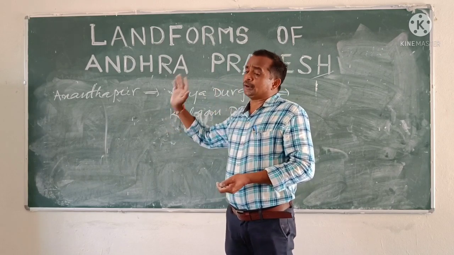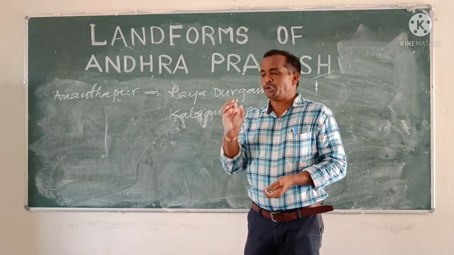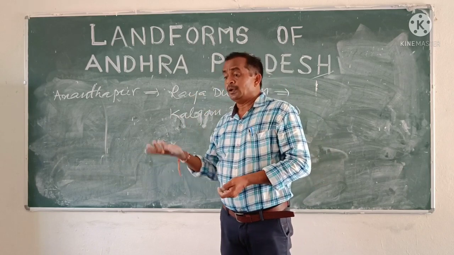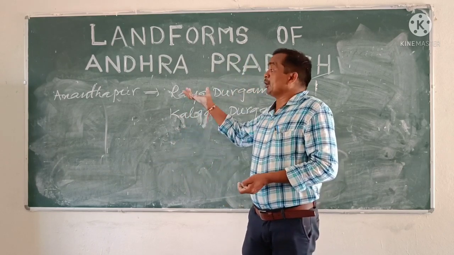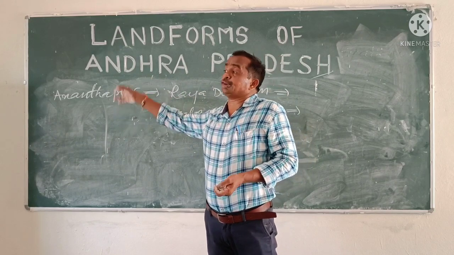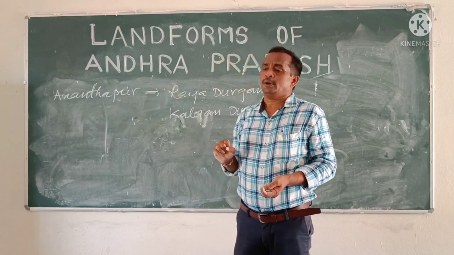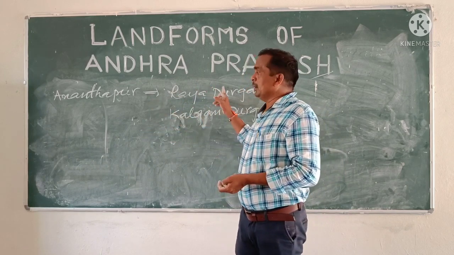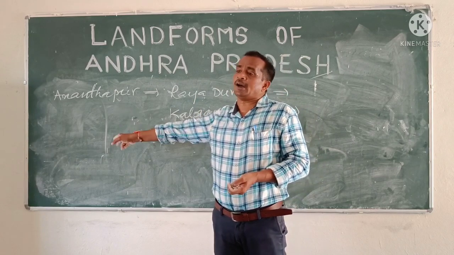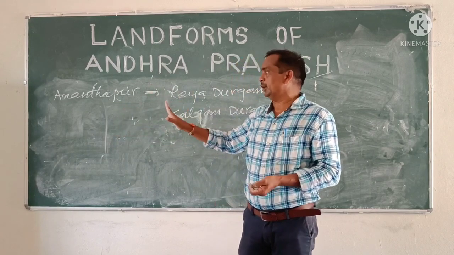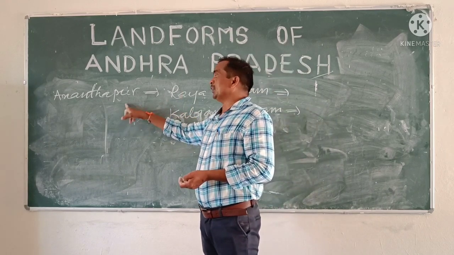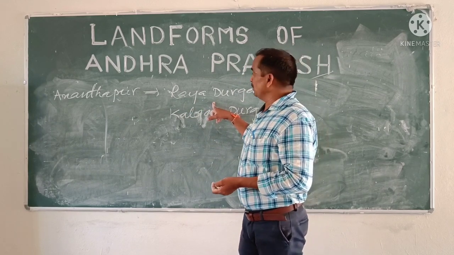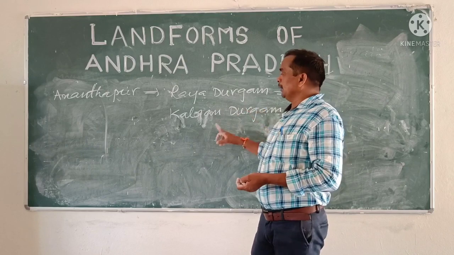So, drought is also a common phenomenon in this area. Drought means lack of sufficient rainfall. If there is no rainfall, food crops or food grains are not produced for the farmers. That's why many areas are going towards desertification because of scarcity of rainfall and scarcity of water. That's why huge water scarcity is there in Anantapur district, that is Rayadurgam and Kalyanadurgam.